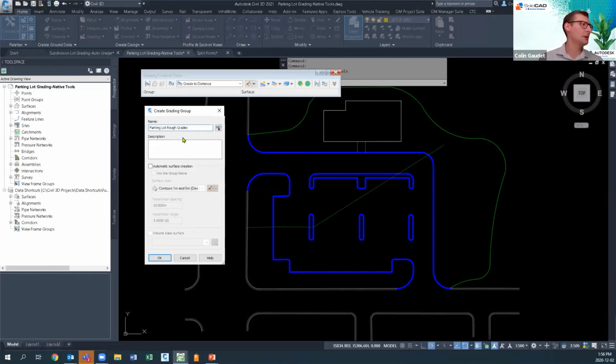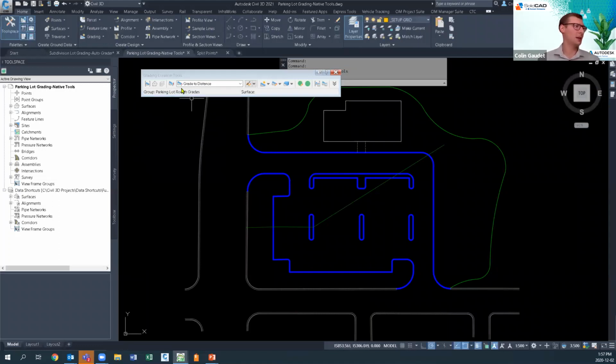We could give it a description. We could also give it automatic surface creation. Now I'm going to stall off on this. We're not going to do this quite yet. You're going to find that as it has this automatic surface creation, it's going to automatically rebuild that surface every single time that you adjust the center line, so that feature line, or anytime you add or adjust grading components. It can get very slow and tedious, and it's additional stuff to process. So we're just going to create the grading for right now. We can come back afterwards and create that surface.